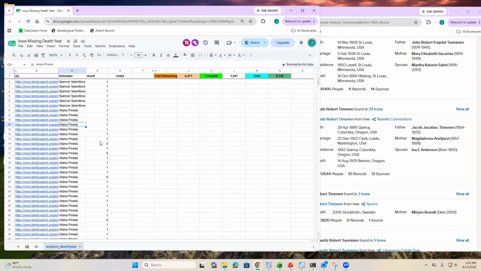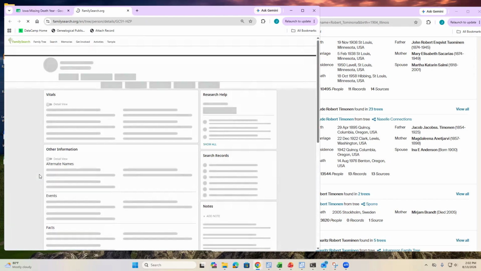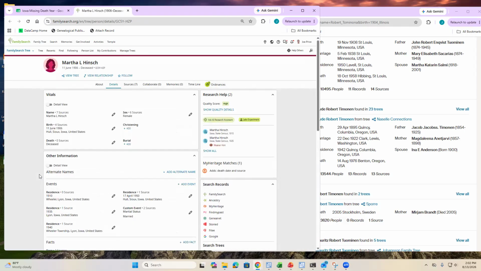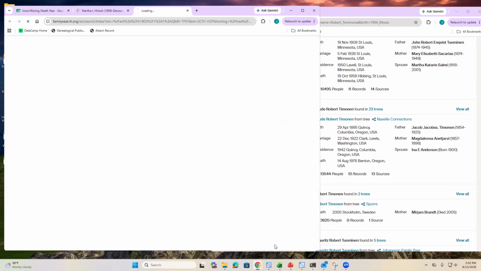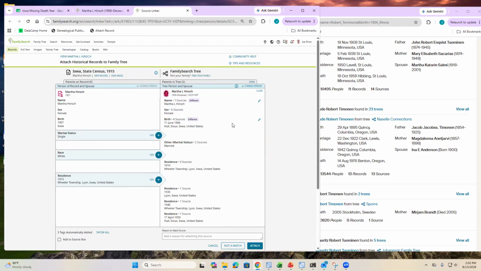So here's the sheet. If you just hit Control down, you can kind of grab the next open spot and just put your name in for a few. And you just click on the link and it's going to take you to the profile page of the person you're going to be helping. Just keep in mind, you can do anything you want to help this person. Like, you know how we can see here that there's a census that we could attach. Always feel free to do that. But the most important thing we're going to do is try to find the death date for this individual.